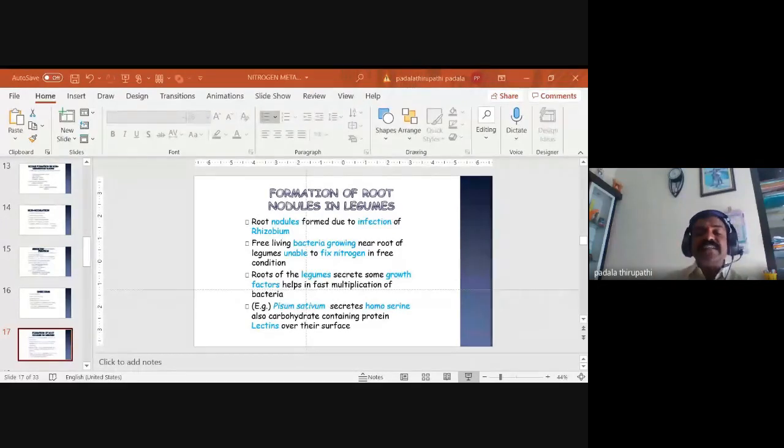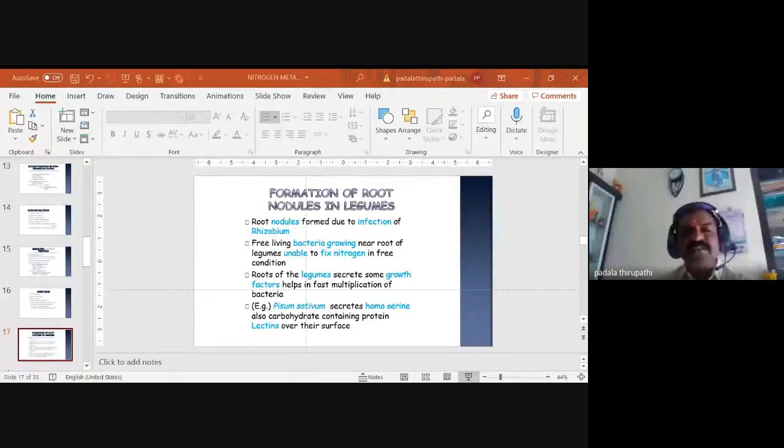These chemical substances attract the bacteria Rhizobium leguminosarum. They are secreted by the host plant, so homoserine and carbohydrate containing lectin proteins are secreted by the host plants for the attraction of the microorganisms.